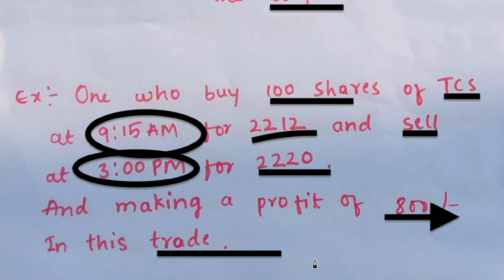A day trader can also do 3 to 4 or 5 to 6 trades in a day, whatever, it depends on them.